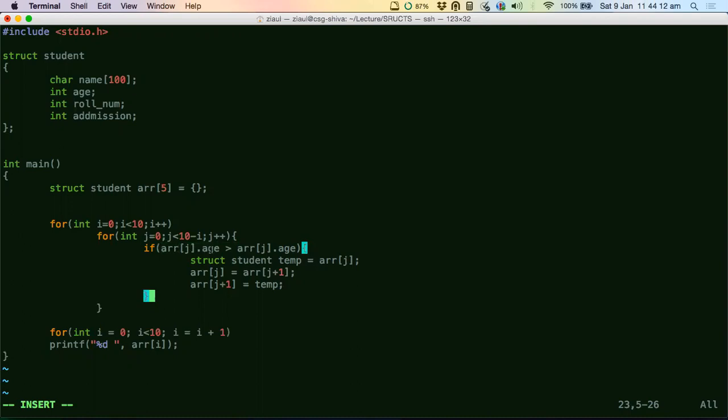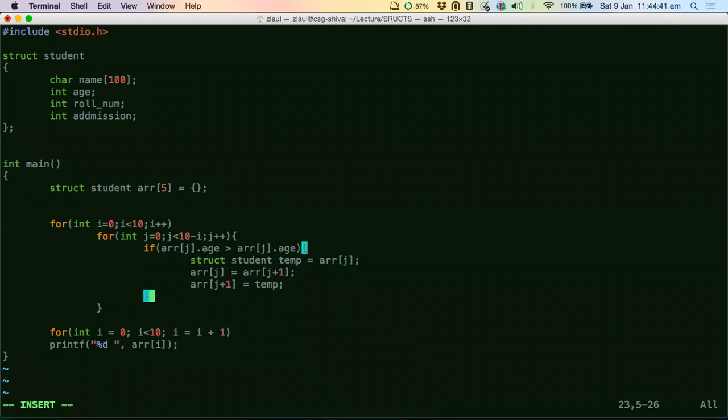So I'm doing a bubble sort, and now I want to swap two students. Whenever I do this swapping, I am just using the equal to operator. So what is happening is the structures are getting swapped from one place to another. And during this swapping, not only the age is getting swapped, the entire structure is getting swapped. So all the data is getting swapped. So automatically, based on one field, you have sorted the entire student list.